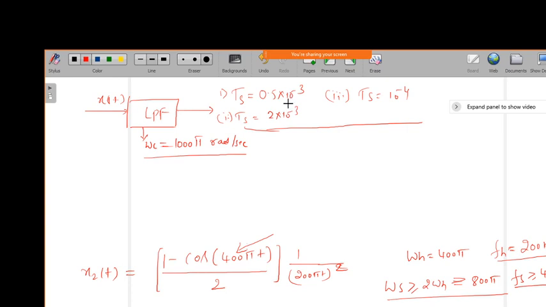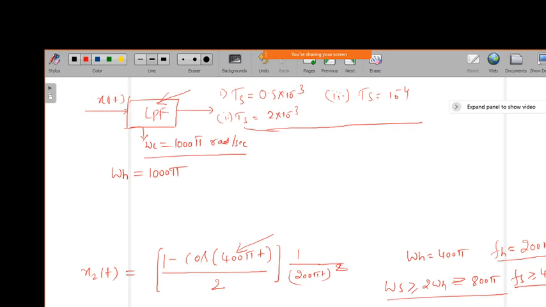Okay, so first we need to find the highest frequency component of the signal. The filter has cutoff frequency 1000 pi, so the maximum frequency allowed through this filter is 1000 pi itself, is it not? That is the filter characteristic; it will not allow signals with greater frequency.